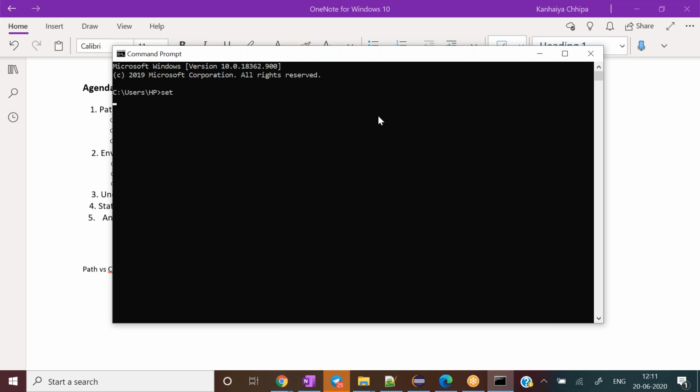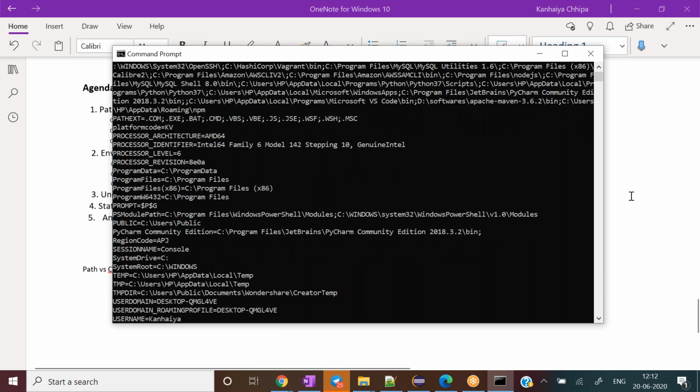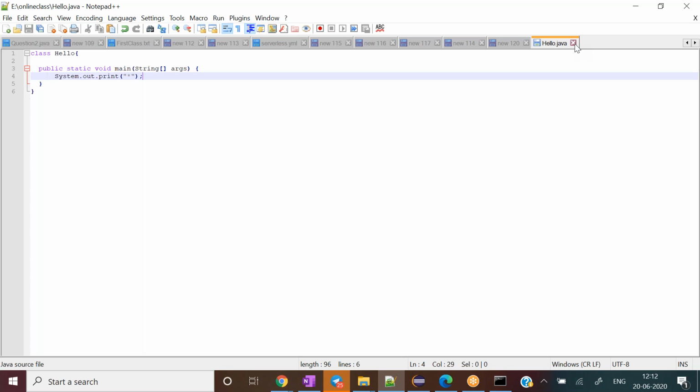Now coming to the path and classpath related explanation. Before explaining that, let me create one quick program, and then I'll explain what is path and what is classpath. So instead of going to the IDE, let me create one program. Let's say I create one class, let's say Harshit, and I'm taking the main method here.